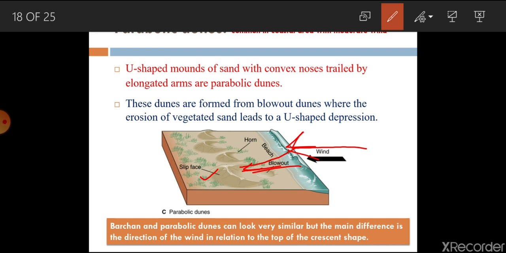So these dunes are formed from blowout dunes, where the erosion of vegetative land leads to a U-shaped depression. And yes, here it is written: the Barchan and parabolic dunes look similar, but the main difference is the direction of wind in relation to the top of the crescent shape.